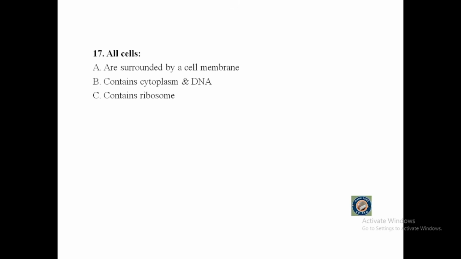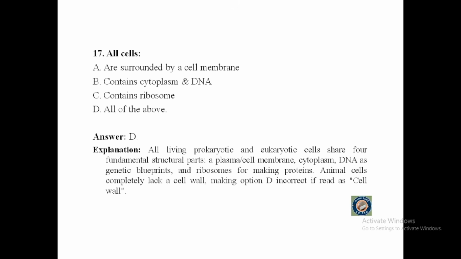Question number 17. All cells A. are surrounded by a cell membrane, B. contains cytoplasm and DNA, C. contains ribosome, or D. all of the above. The answer is all of the above. All living prokaryotic and eukaryotic cells share 4 fundamental structural parts: a plasma or cell membrane, cytoplasm, DNA as genetic blueprint, and ribosomes for making proteins. Animal cells completely lack a cell wall, making option D incorrect if read as cell wall.